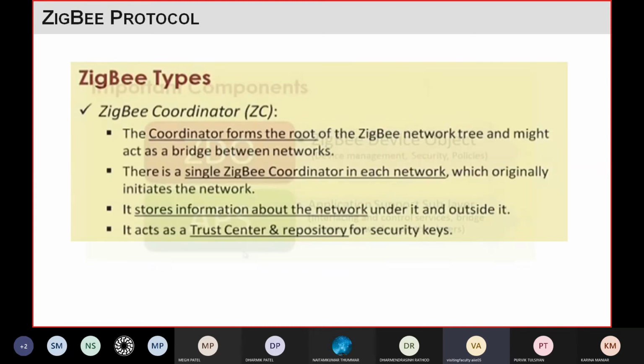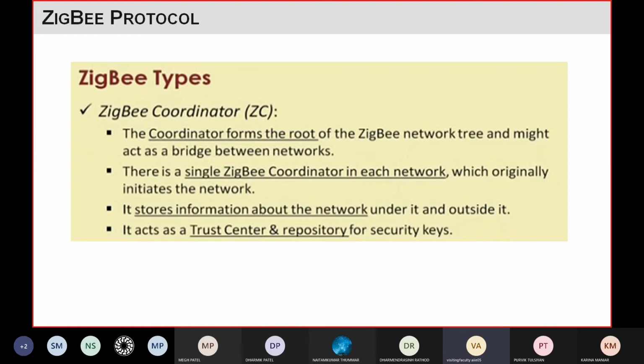In the IoT application or IoT network where you want to use ZigBee, whatever devices are in your network, you can categorize them in three categories.